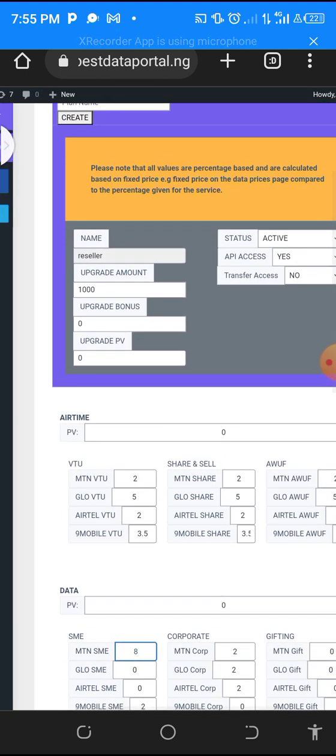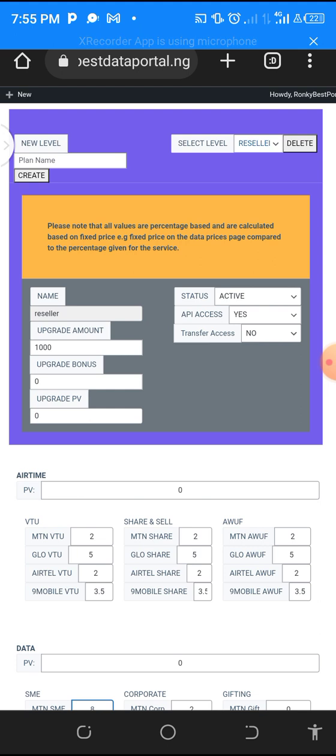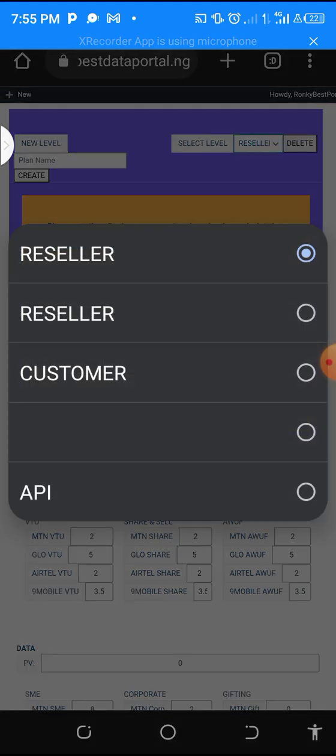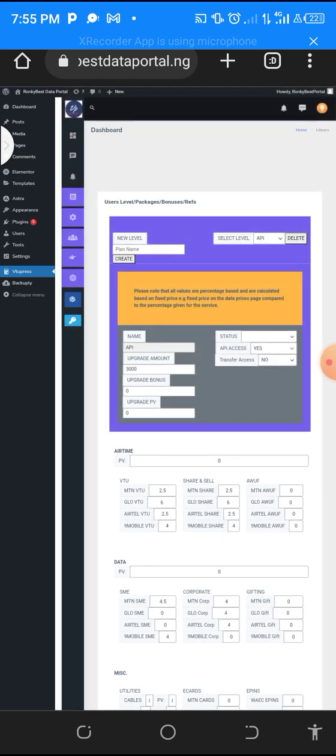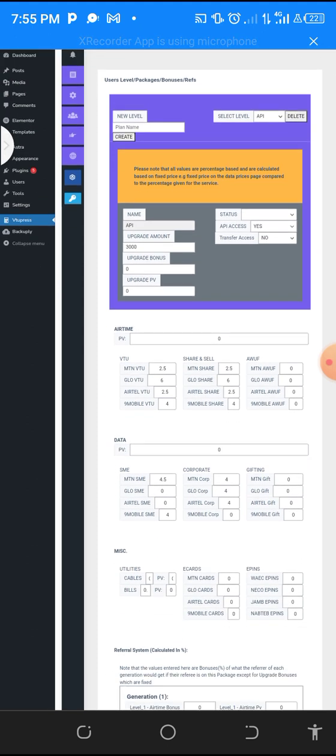Then you go again to the select level. You go to your, it's going to be top user for you. You must have calculated the percentage. Let's say the percentage for MTN data, if that one is 8%, we want that one. We said okay, we even calculated it, we said it is 10%.